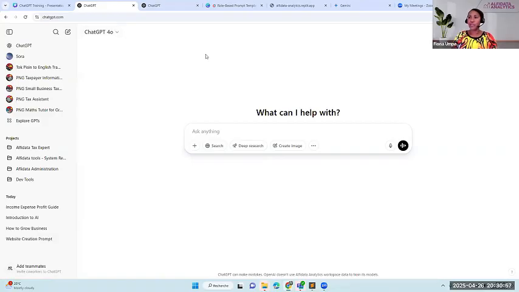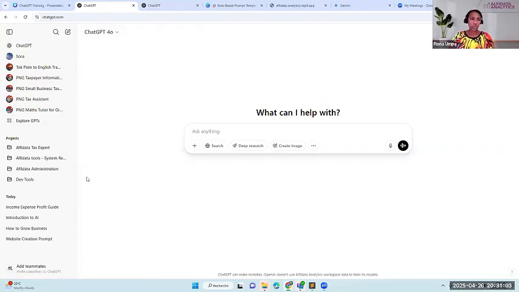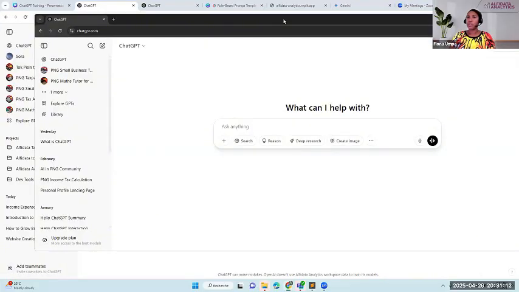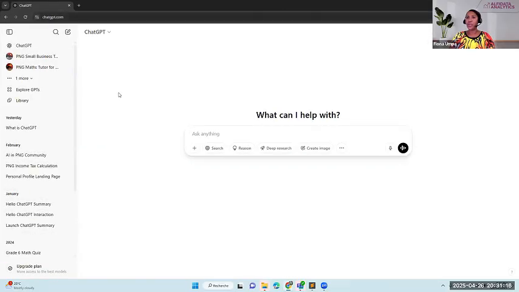So as a free user, if you don't have a paid version, you won't see all these options here. Okay, so I've logged in another account. I'll show you when you log in as a free user. So I'm logged in with another account, but as a free user. On the top left-hand side, if I click on this arrow here, you won't see all the model versions here.